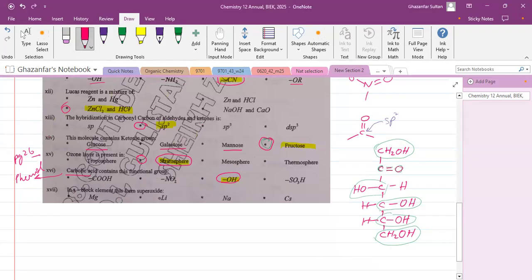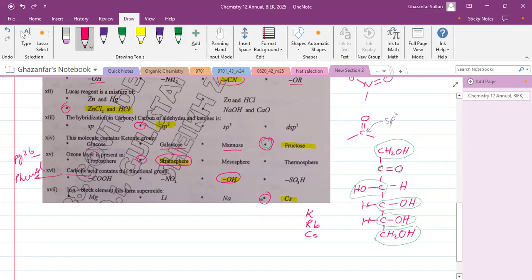Among the s-block elements, which form the superoxide? So cesium is the answer, because superoxides are formed by only three elements that are mentioned. These are potassium, rubidium, and cesium. Francium is also expected, but as its abundance is low, we have very little information about francium. So only these three form superoxide. So the correct option is cesium.